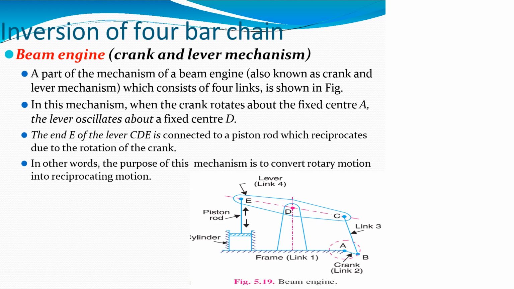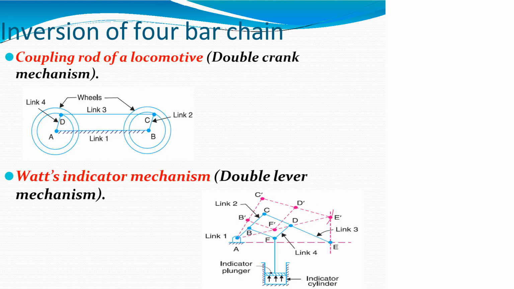The application of the first inversion is known as the beam engine. This is a part of the mechanism of a beam engine, which consists of four links as shown in the figure. In this mechanism, when the crank rotates about the fixed center A, the lever oscillates about the fixed center D, and the end E of the lever CDE is connected to a piston rod which reciprocates with the rotation of the crank. The purpose of this mechanism is to convert rotary motion into reciprocating motion.